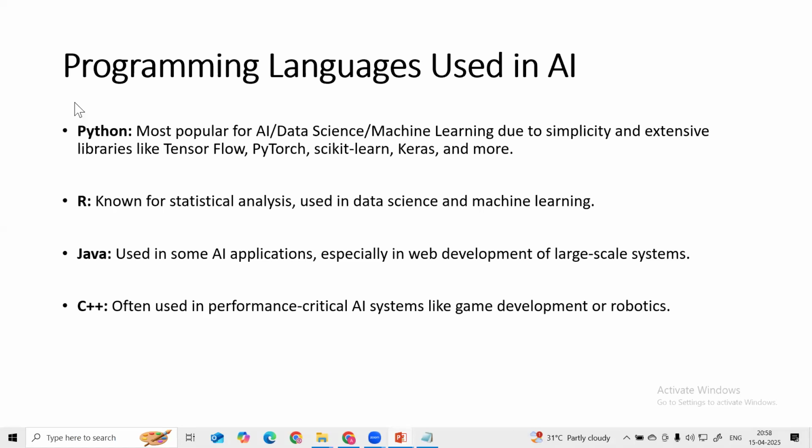Okay, that's the reason we are learning this Python language. R is also used for statistical analysis in data science and machine learning, but Python provides vast library support compared to R. Java is also used in some AI applications, especially in web development and large-scale ecosystems. C++ is widely used for performance-critical AI systems, for game development and robotics. So here we have to decide which language we have to use.